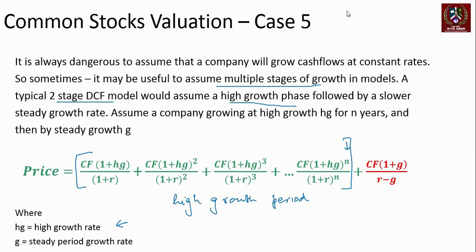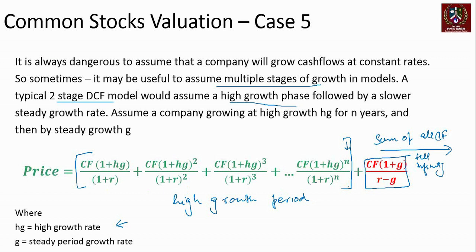And the value of all the cash flows after this is added into this calculation, which is what we just did, right? So cash flow into 1 plus G upon R minus G is the sum of all cash flows till infinity. And that's here in the last year, right?